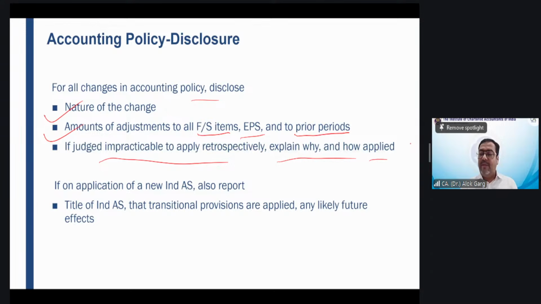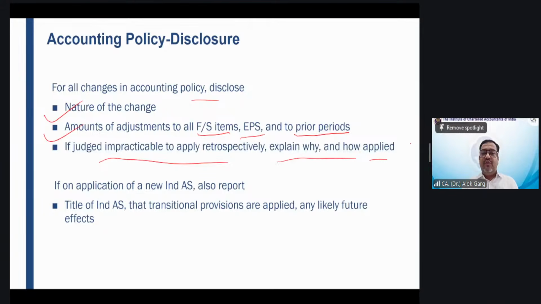Now friends, if all the accounting records were destroyed, tell me how this company will take the impact from the last 11 years. Can the company take the impact from the last 11 years?